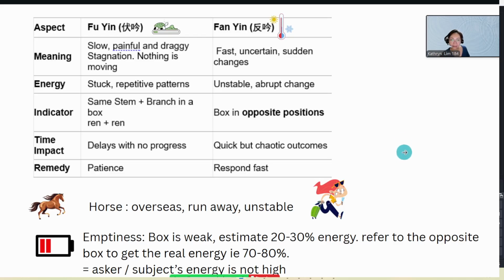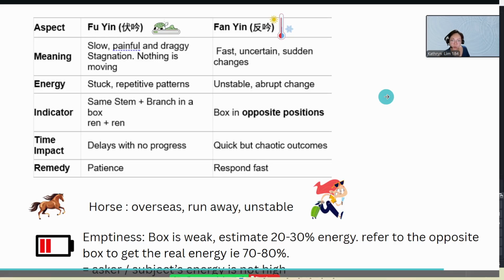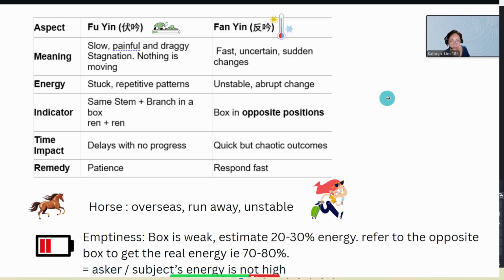But remember, when we have emptiness in the box, you have to refer to the opposite box to get the real energy, which is about 70 to 80% of the energy. It also means, in a way, that the asker or the subject's energy is not high. So that's what emptiness is about.